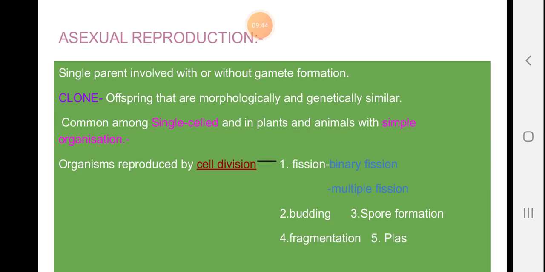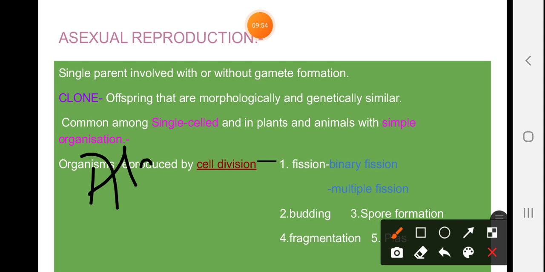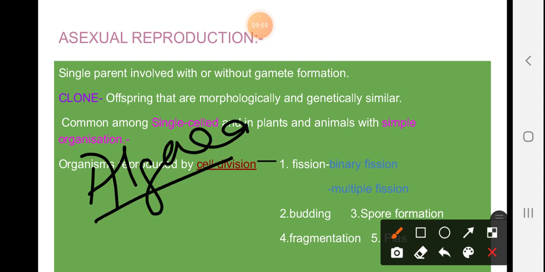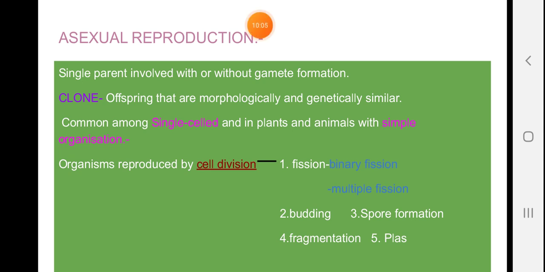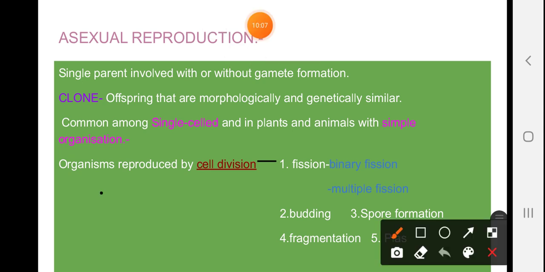In binary fission, I have discussed examples. The example of binary fission is amoeba.